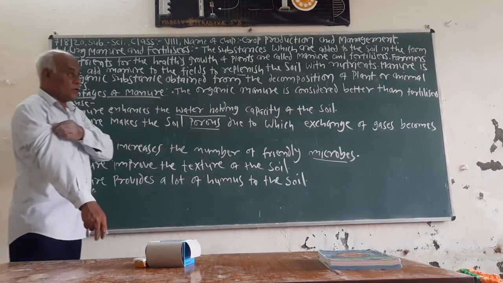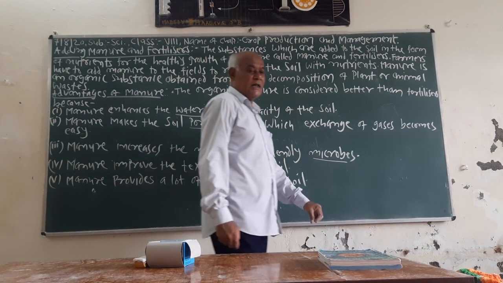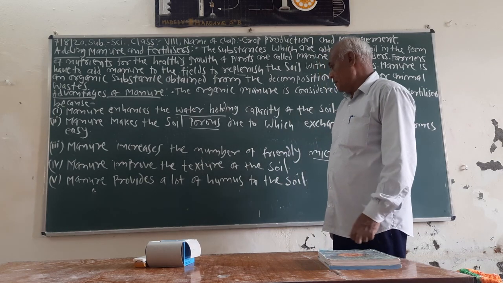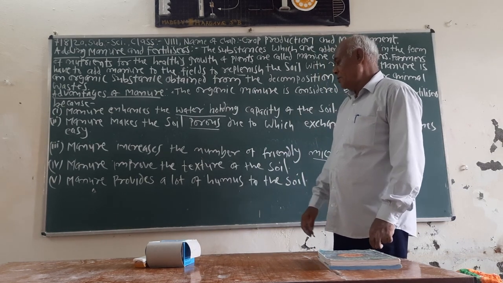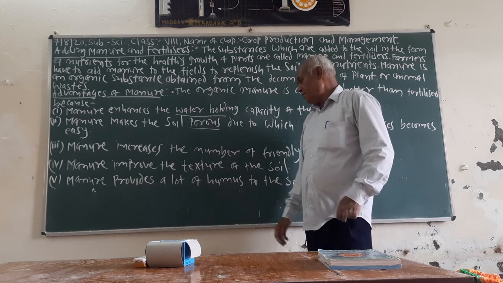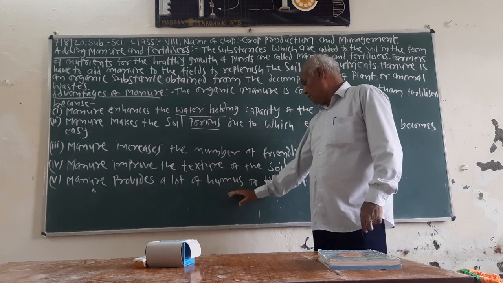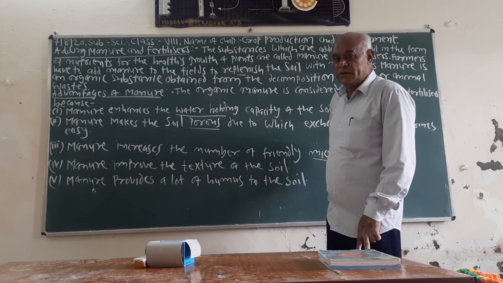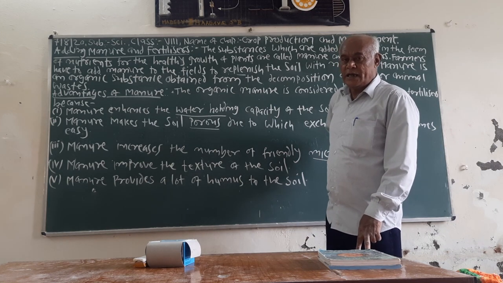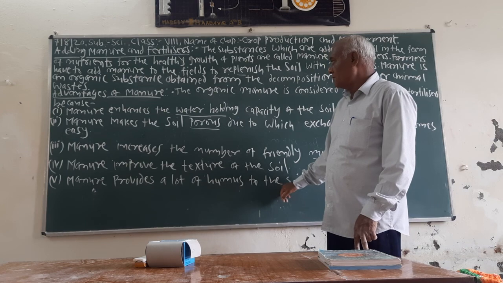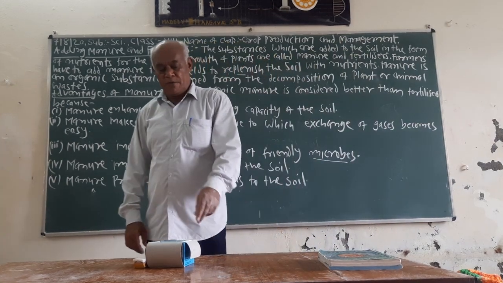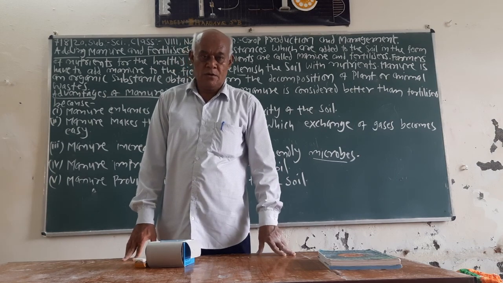Humus is also important for the healthy growth of the crop plant. It provides a lot of humus to the soil, which is essential for the fertility of the soil as well as healthy growth of the plant. So these are the advantages of manure.